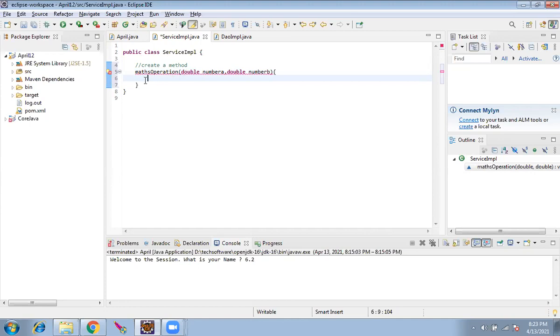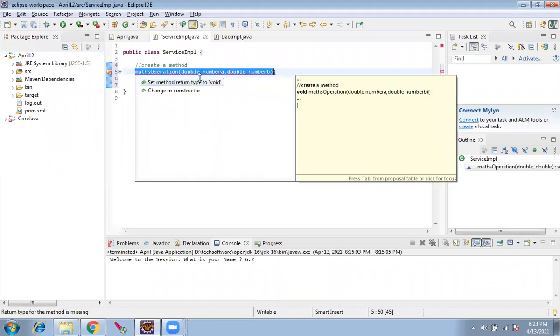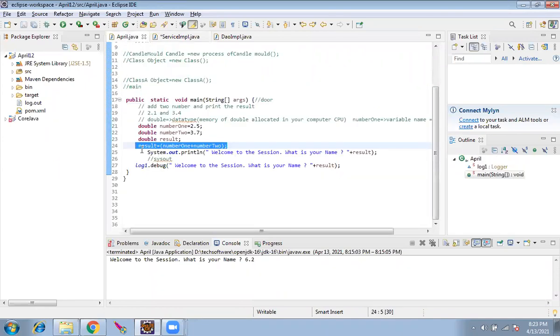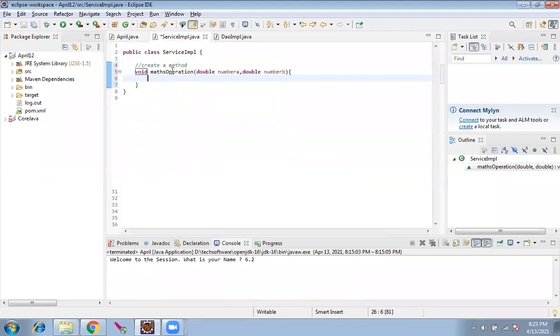So I have created one method. Now I will set the return type to void, instead of changing to a constructor. I'll go ahead with this void. I will copy the system.out.println and paste it inside the service method. And I will copy this number A and paste the number B.